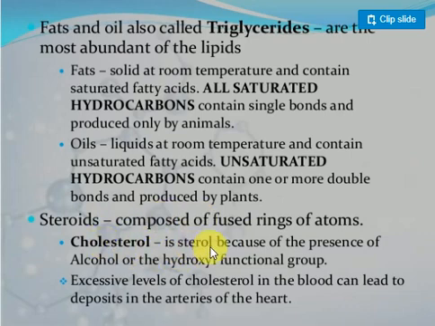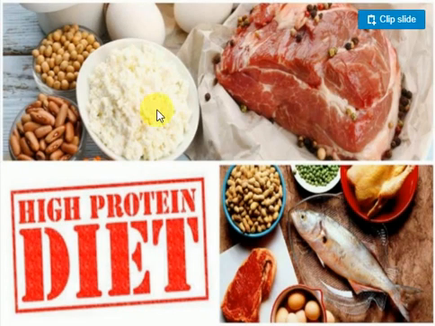Cholesterol is a sterol because of the presence of an alcohol, a hydroxy functional group. Excessive levels of cholesterol in the blood can lead to a heart attack. I discussed already, an excessive amount of cholesterol leads to a heart attack. Okay, look, these are regarding fat. Look at the fish, mutton, some peanuts, and oil. These are a high protein diet, clear? We are having a high protein diet to increase our muscle strength.